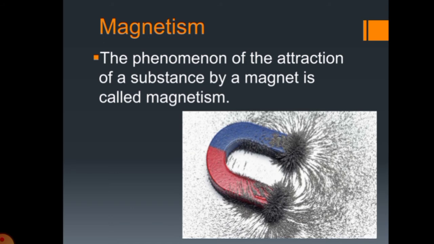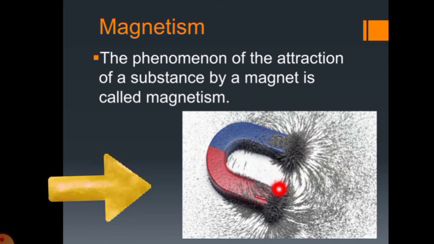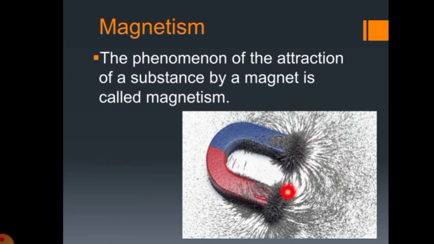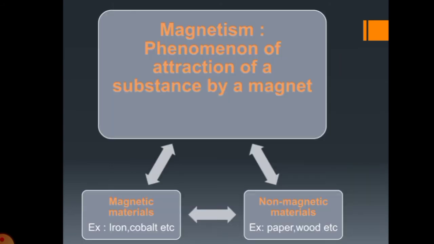We know that the discovery of the magnet also happened accidentally. Okay, that's a phenomenon. You can see here the iron nails or iron filings coming towards this magnet. They are getting attracted toward this magnet. So this is a phenomenon. Coming to the next point, magnetism is the phenomenon of the attraction of a substance by the magnet.